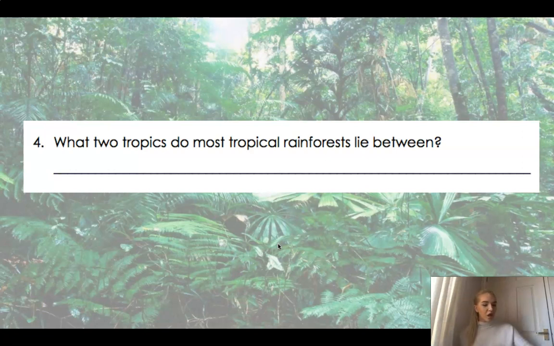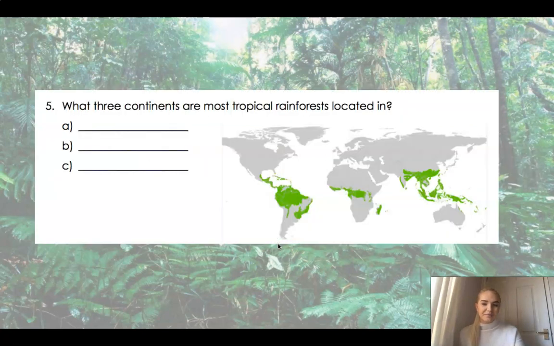Okay, so if you think we've got this imaginary line in the middle of the world, what was that line called? That's right, that was called the equator. Now, most tropical rainforests lie between this tropic and this tropic. The top tropic is known as the Tropic of Cancer, and the bottom tropic is the Tropic of Capricorn. Well done if you got that right.